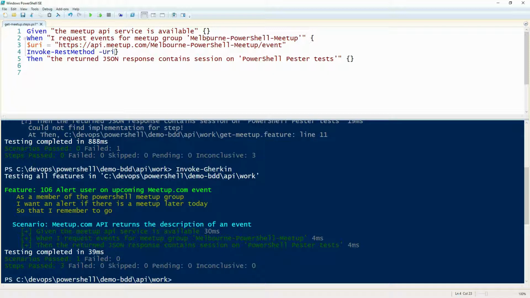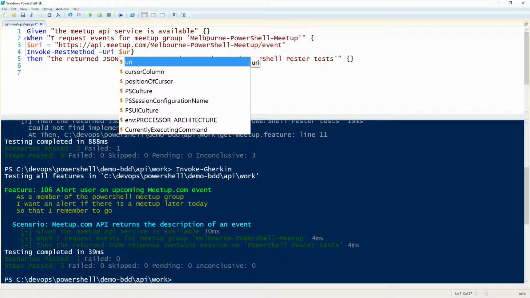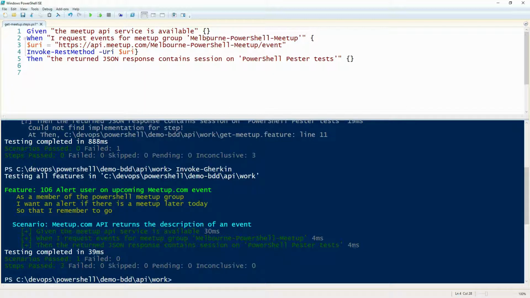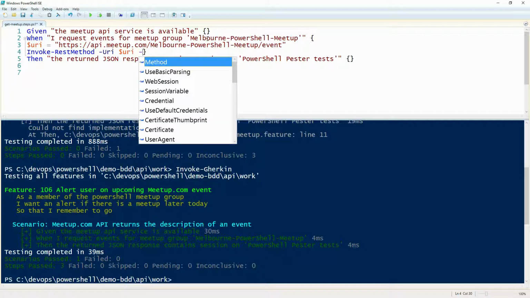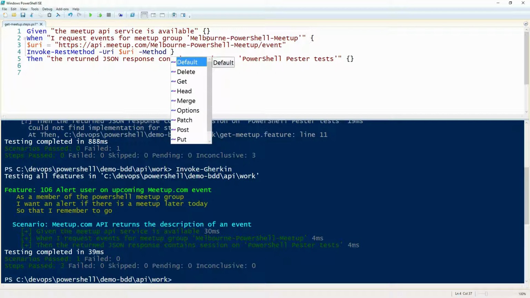Space, $URI. Yeah, that one. Excellent. And we're going to do space, and a method of get. Dash Method, space, Get. Cool. Right, let's save this.